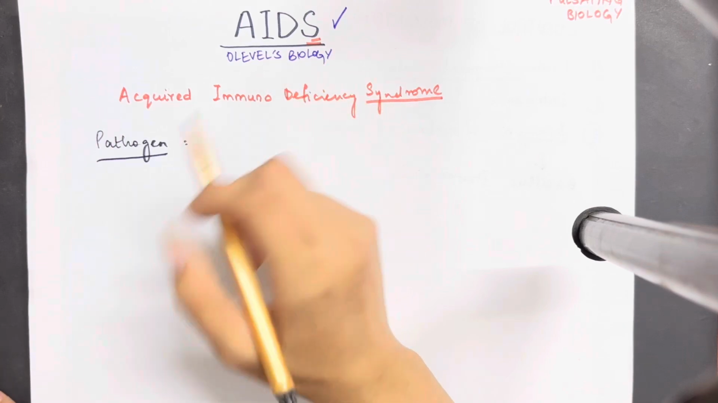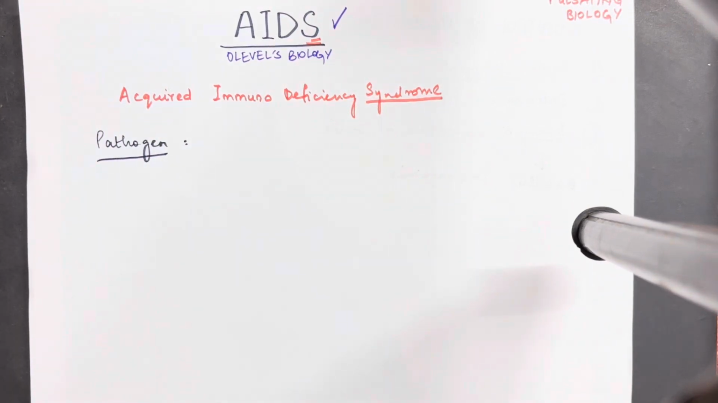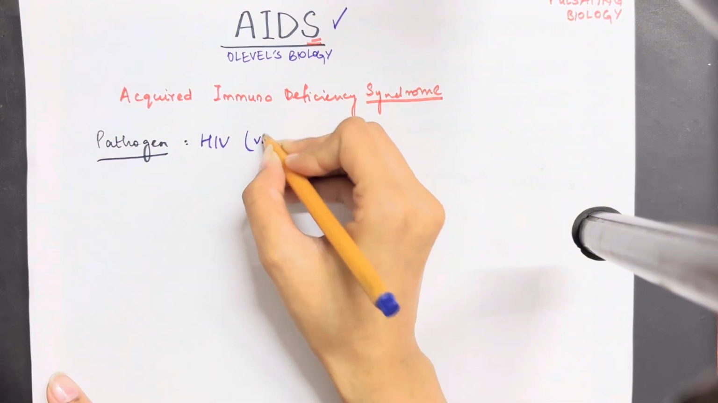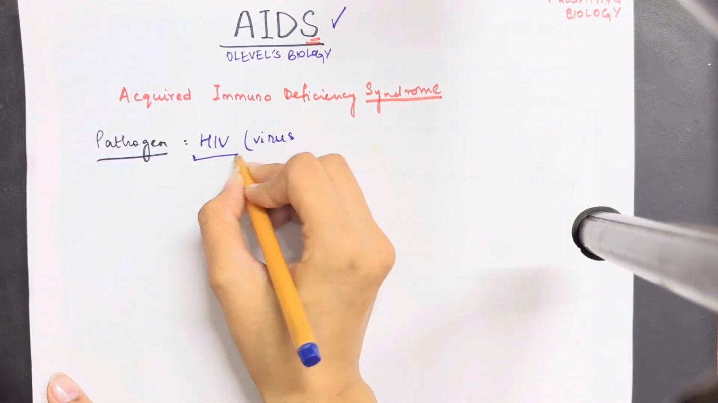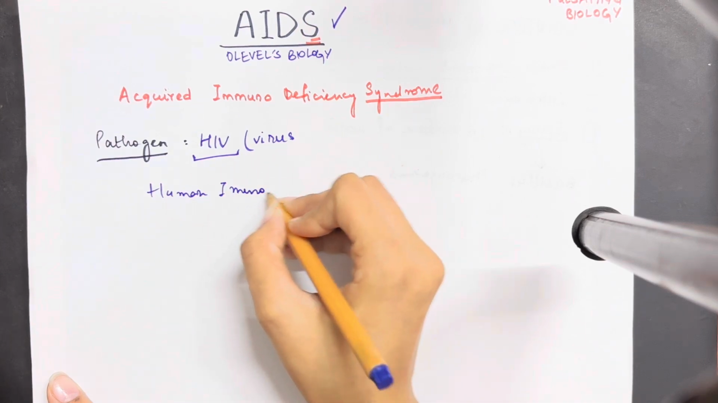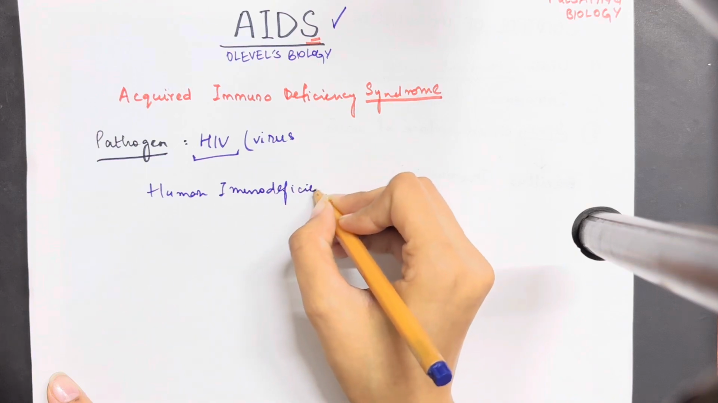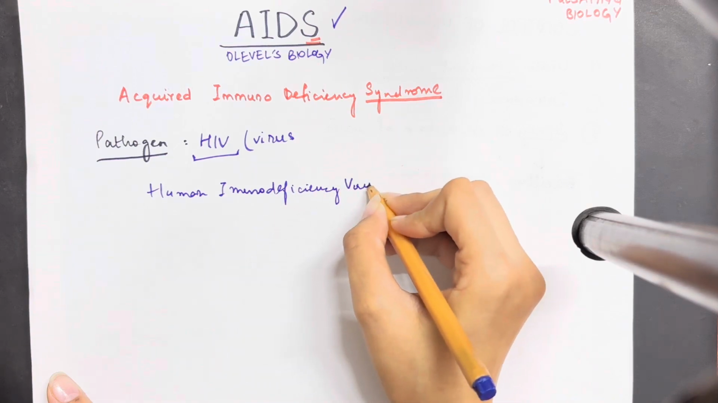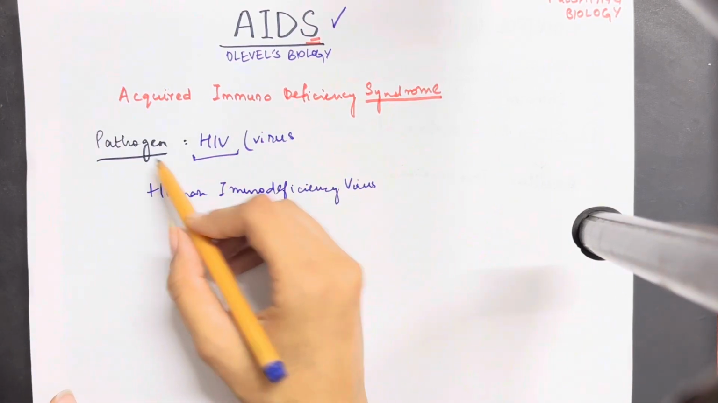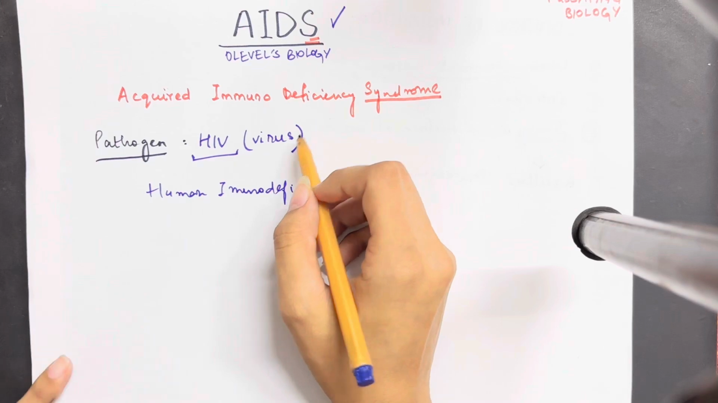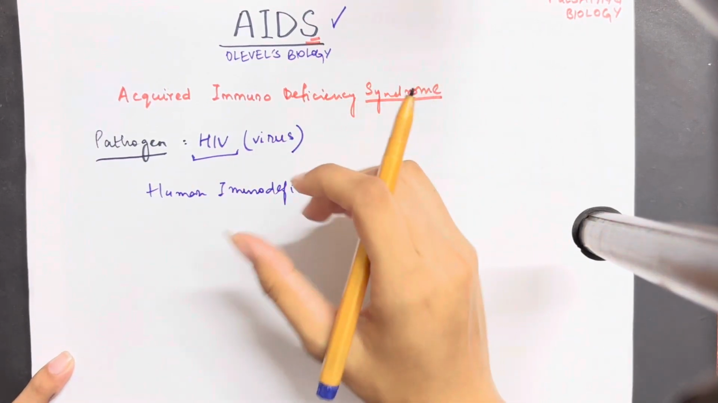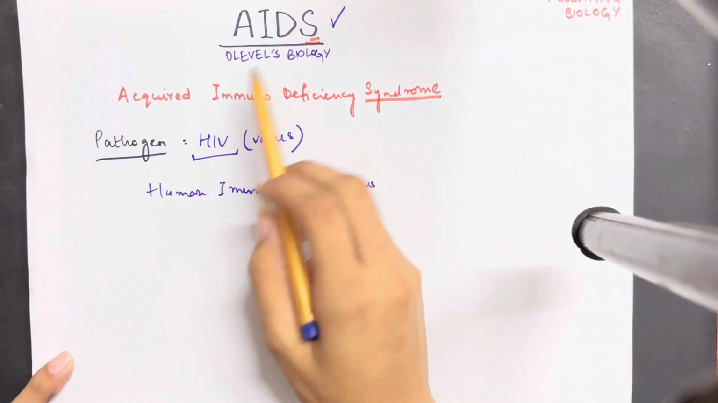When you talk about AIDS, the pathogen of AIDS is termed as HIV. HIV is a virus that basically causes AIDS. The term HIV stands for human immunodeficiency virus. It is a pathogen, neither a bacteria nor a parasite. It is a virus that is on the borderline of living and non-living organisms. So the pathogen of AIDS is a virus.